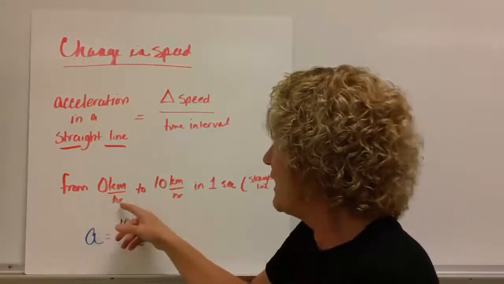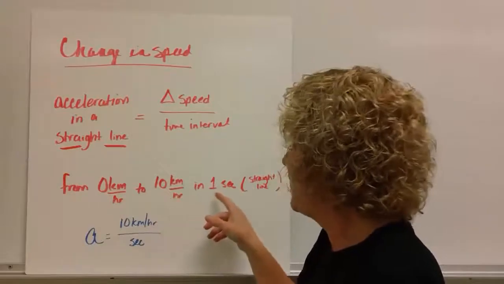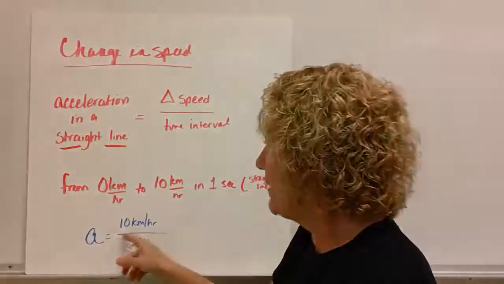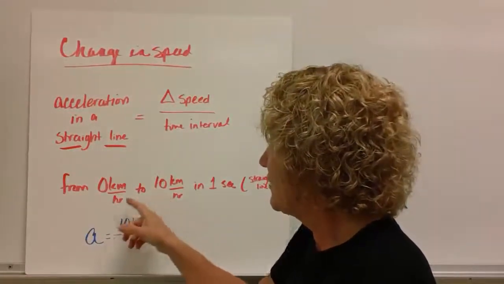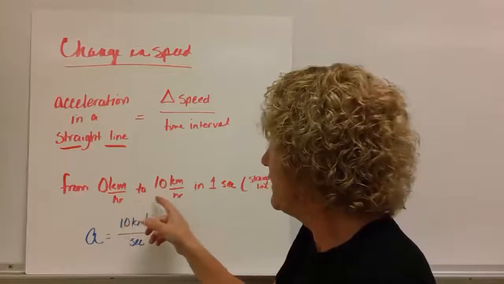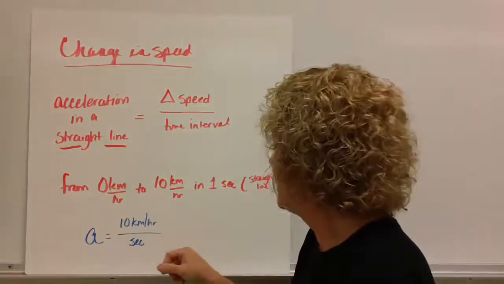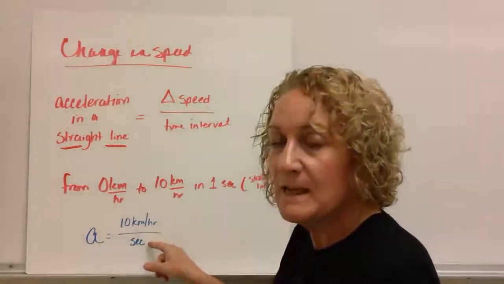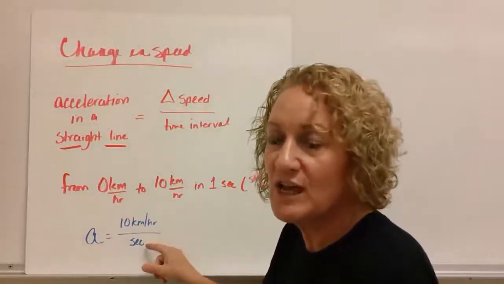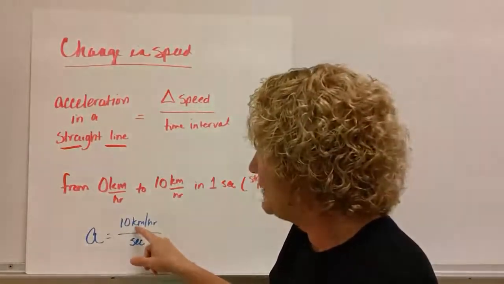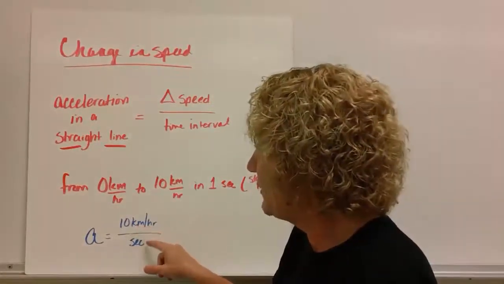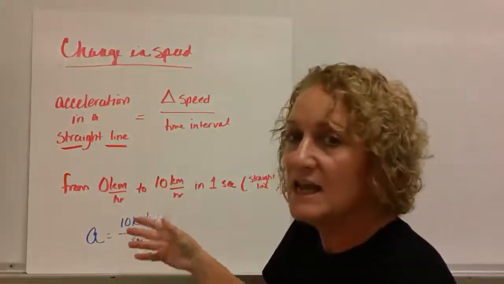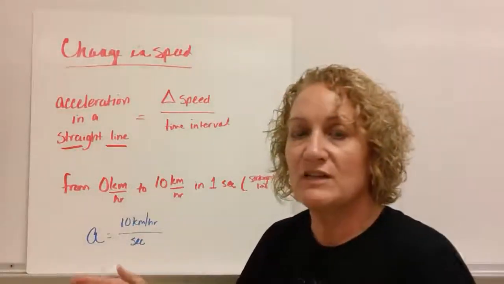If we went from 0 kilometers per hour to 10 kilometers per hour in 1 second in a straight line, then mathematically we can say acceleration was the change in speed. We started at 0 and went to 10. That's 10 kilometers per hour difference over the time, which is 1 second. And this is read 10 kilometers per hour per second. Yes, there are 2 measurements of time because you're taking a rate of a rate. So this is pronounced kilometers per hour per second. And that's acceleration. And again, you can only do a change in speed like this if you're in a straight line because acceleration is a vector quantity.